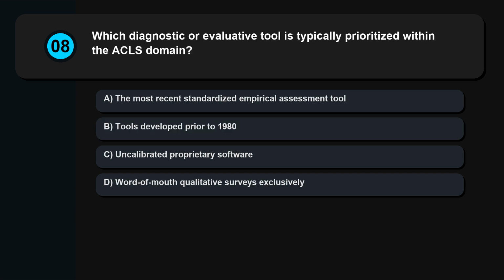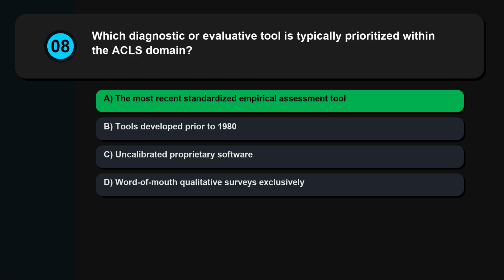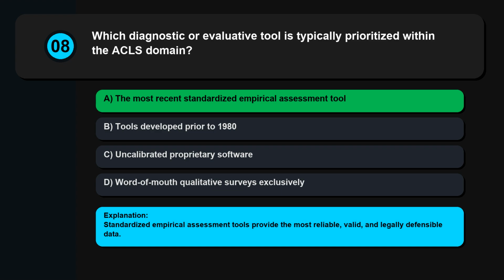Question 8. Which diagnostic or evaluative tool is typically prioritized within the ACLS domain? The most recent standardized empirical assessment tool, tools developed prior to 1980, uncalibrated proprietary software, word-of-mouth qualitative surveys exclusively. Standardized empirical assessment tools provide the most reliable, valid, and legally defensible data.